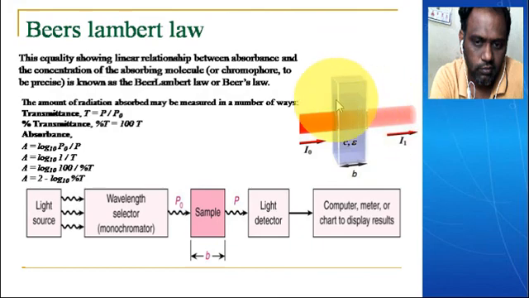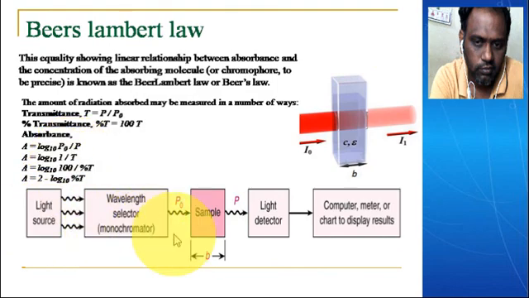Like that, we can call the absorbance based upon the transmittance that comes out from the 100%, which reflects the percent of concentration present in the sample, or we can say based upon the concentration or path length. Lambert's law explains the path length or thickness, and Beer's law explains the concentration. Based upon how much concentration is present in the species, that much absorbance is observed in a spectrum.